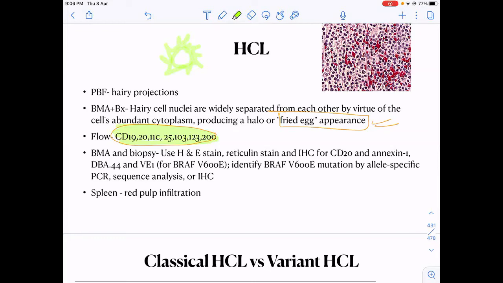Okay. In the bone marrow, they have a fried egg appearance. In the peripheral blood, hairy cells can be seen. Then if I apply a stain for CD20 in the bone marrow, CD20 will be positive. Others that are positive are annexin A1, DBA44, and what mutation analysis can I do? BRAF V600E. And in the spleen, mostly red pulp infiltration is there. This is important.